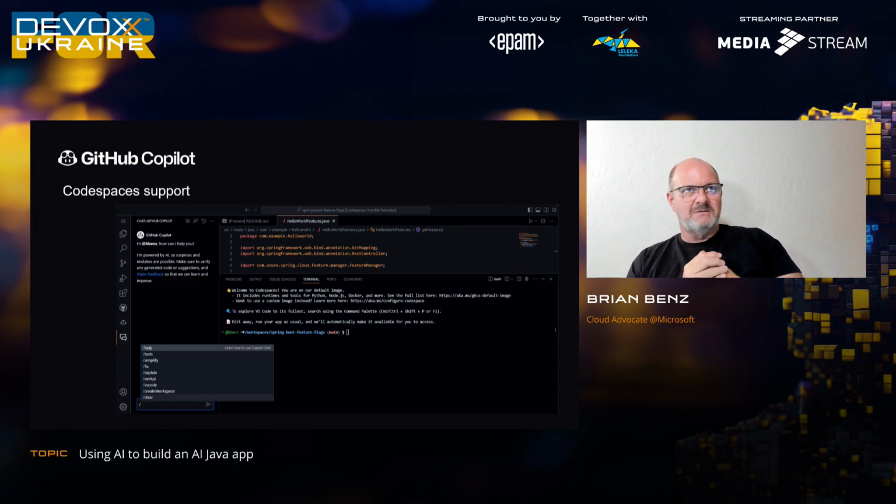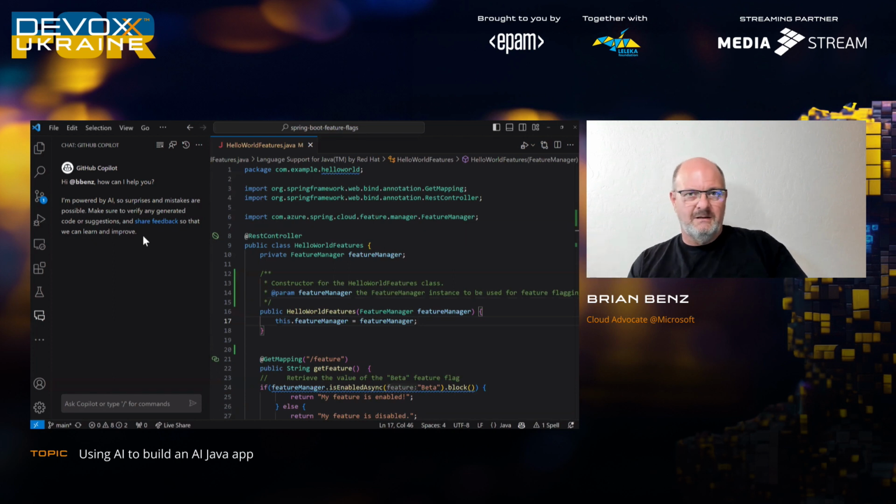Also, one of the interesting things here, Codespaces. So some of you may be familiar with Codespaces, but I'll give you a little sample of that too. What I'm using here for my examples is Visual Studio Code. You can just search Visual Studio Code, download it, and it's free, and all the extensions are free. But if you ever want to work on your code and you don't necessarily have a computer available, or you want to share configurations and code amongst several people in an online environment, we have Codespaces for that.